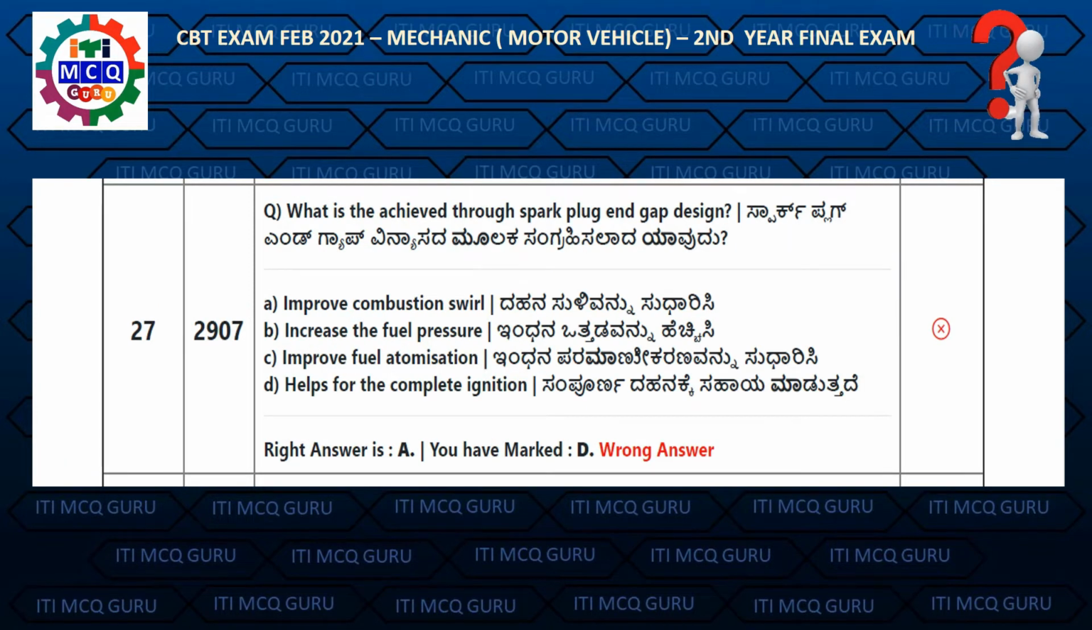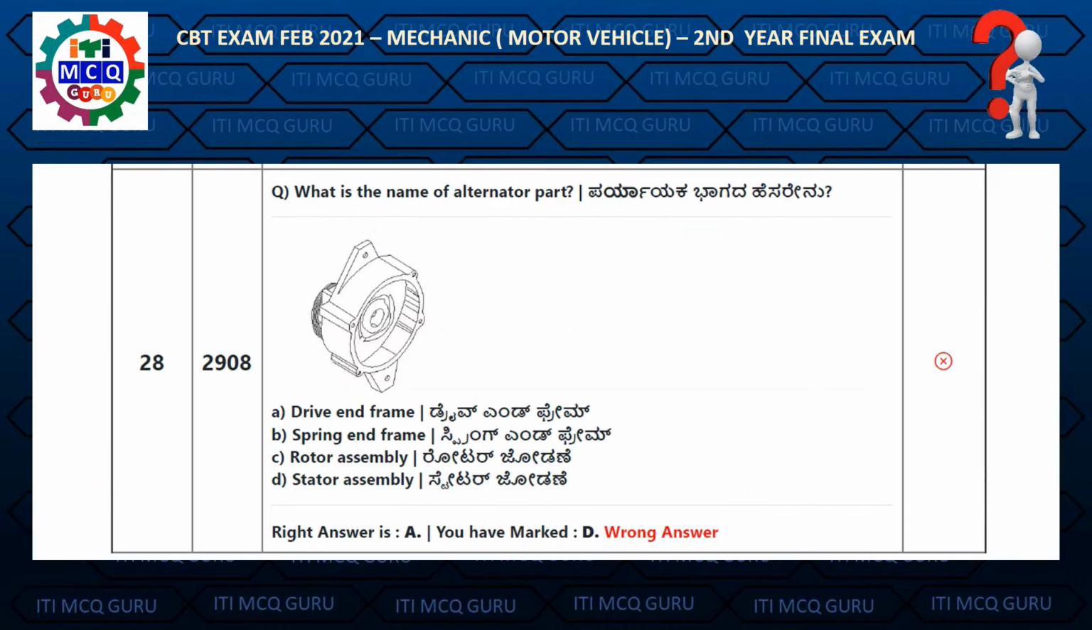Question 27. What is achieved by the spark plug and gap design? Right answer is A, improved combustion sphere. Question 28. What is the name of alternator part? Right answer is A, drive and frame.